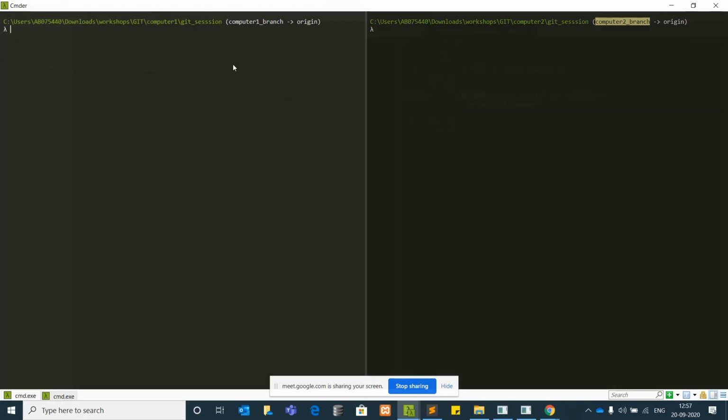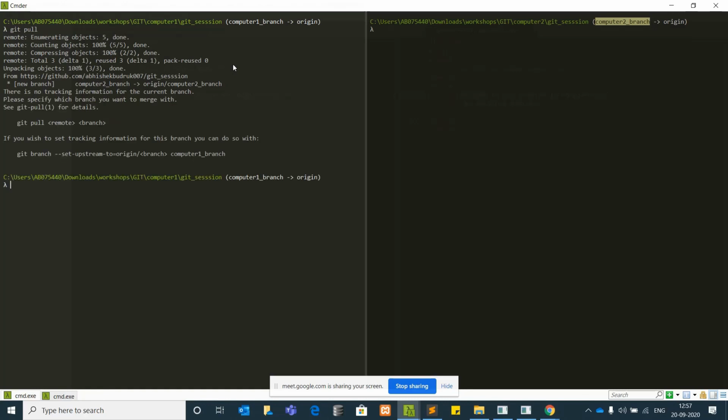So what happens if I say git pull? You can see it says there is no tracking information for the current branch. First of all, it will try to pull from master.